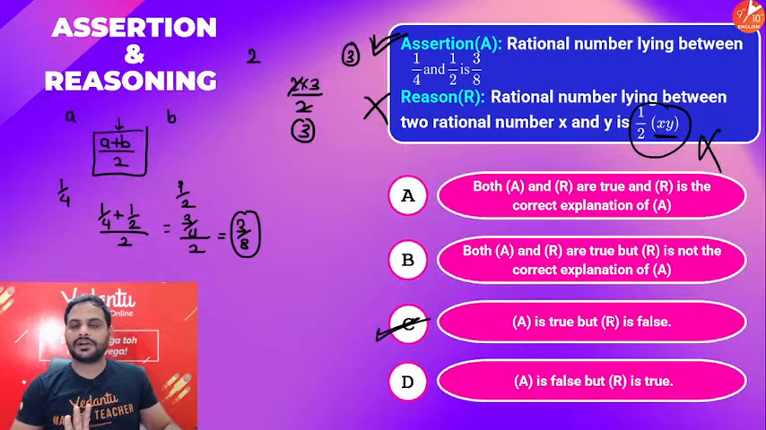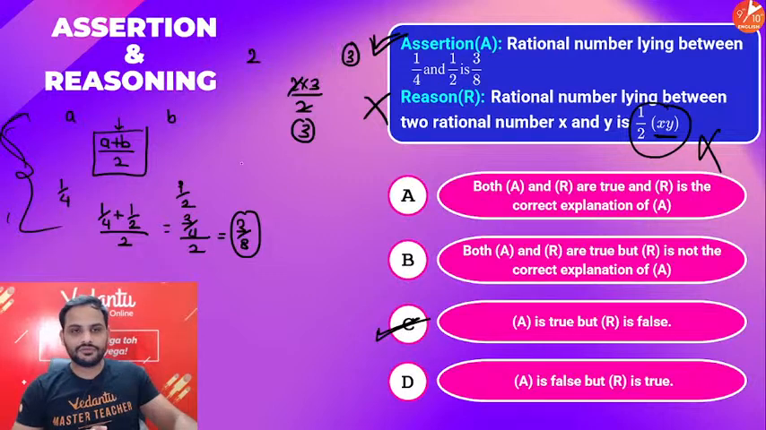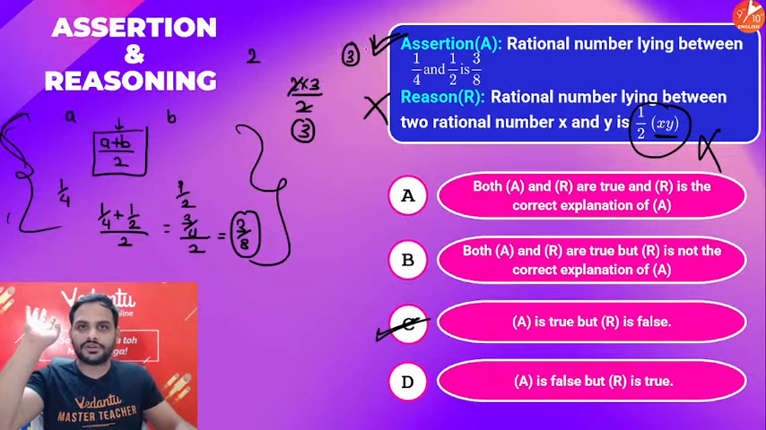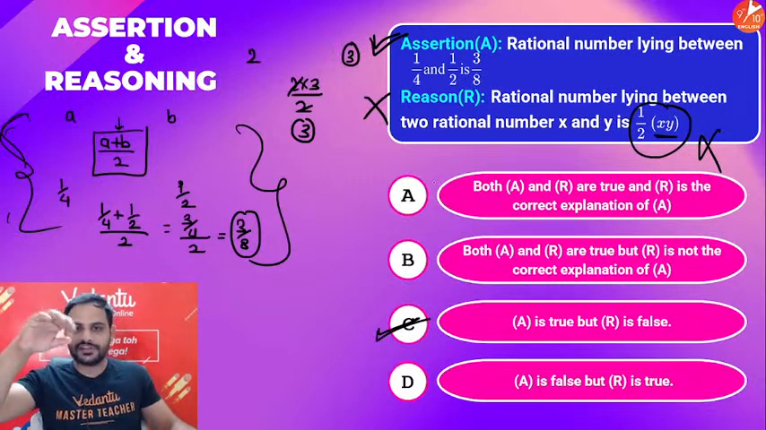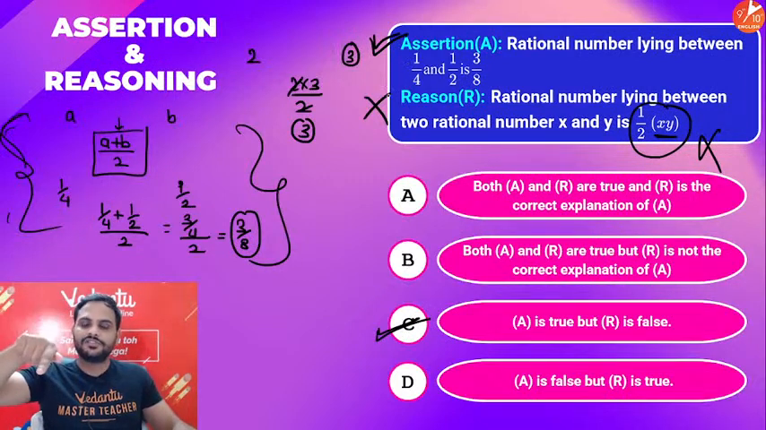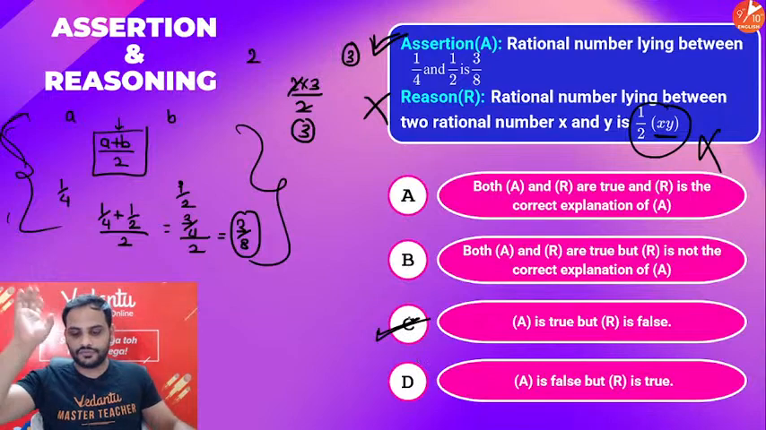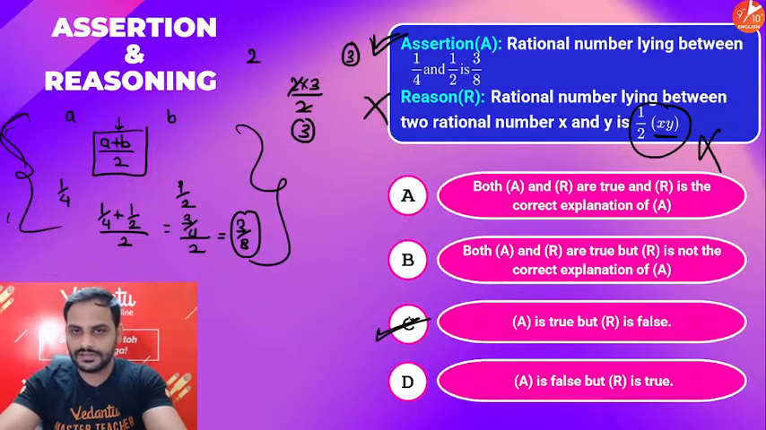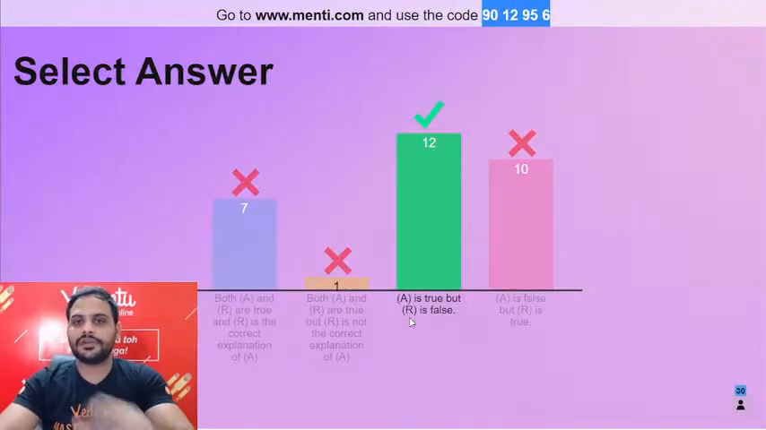Assertion is true, but reason is false. Even if you do not do this calculation, you don't have to check whether the assertion is correct or not. When you read the reason, you will get to know that the number should be x plus y by 2, whereas it is x into y by 2. As soon as you get reason is false, obviously assertion has to be true, since there is no option in which both are false. So as soon as you get any one of them false, directly go for C or D. So option C will be your correct answer.